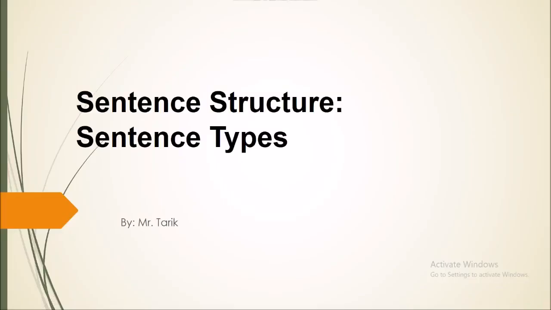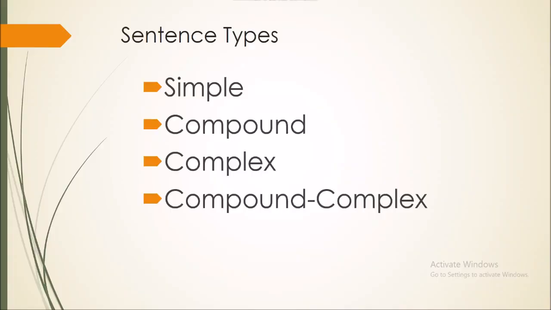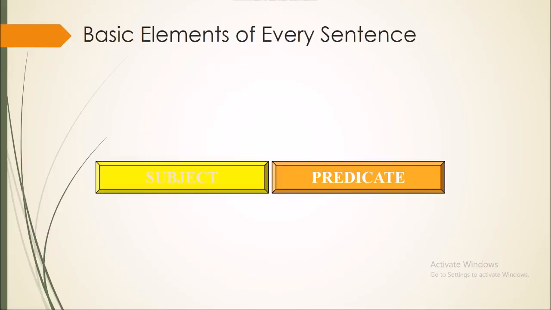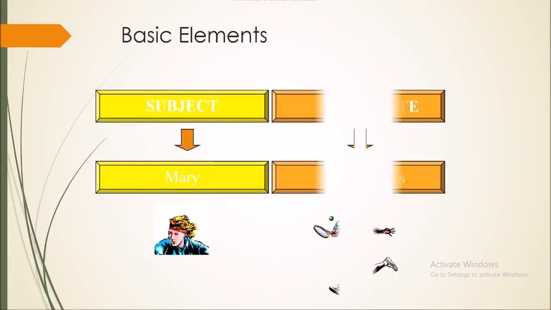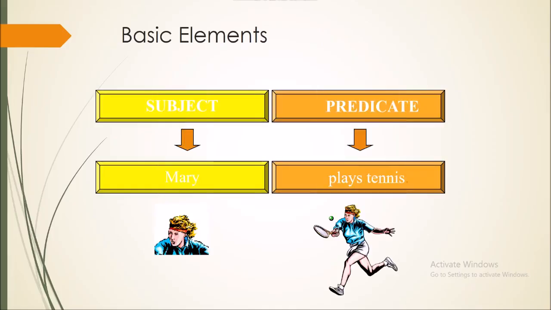I will talk today about sentence structure and sentence types. So as you know, we have four types of sentences. The first one is simple, the second one compound, the third one complex, and compound-complex together. A basic element for each sentence, we should have a subject and predicate. This is an example of the subject, like Mary, predicate, plays tennis.